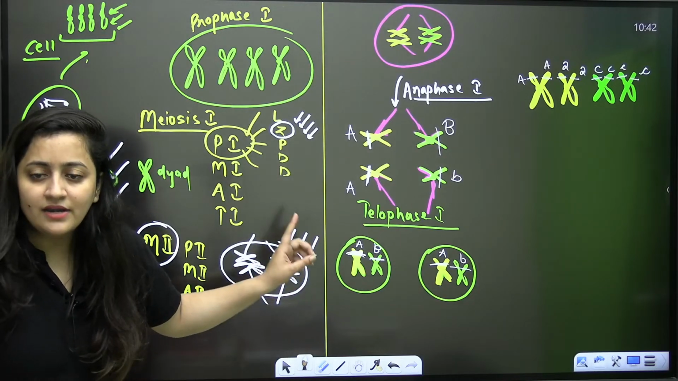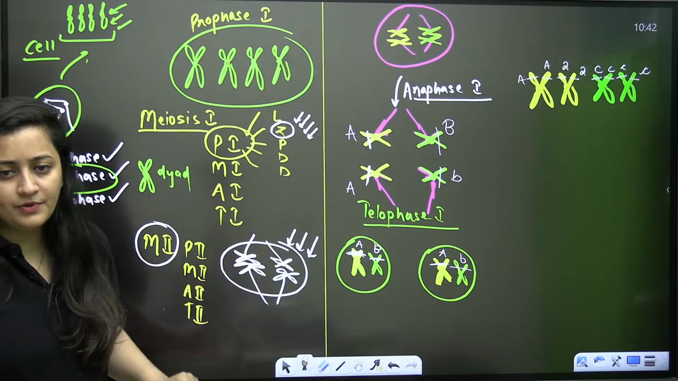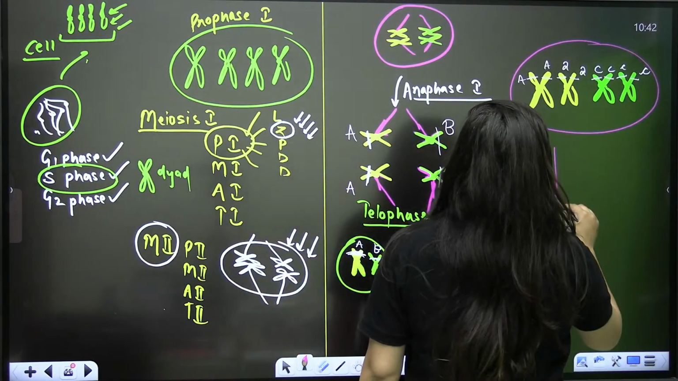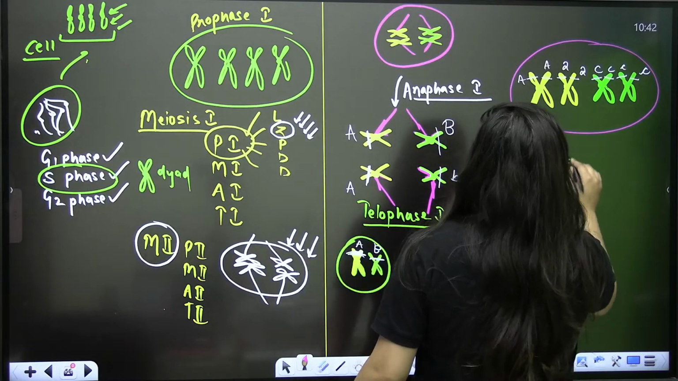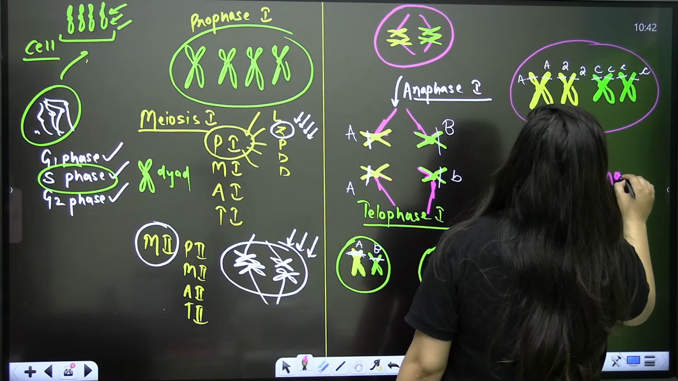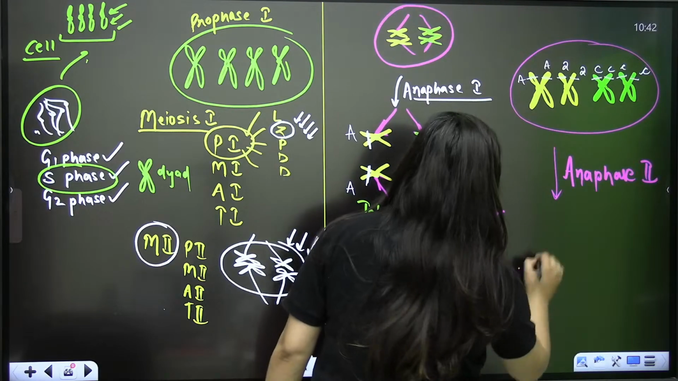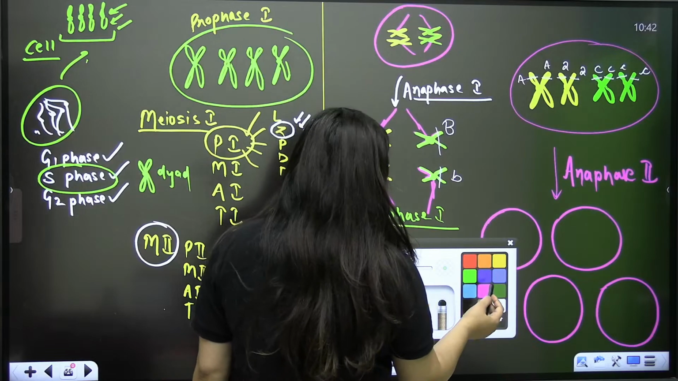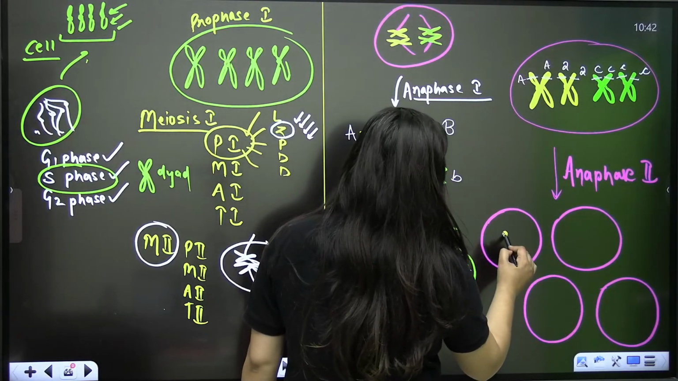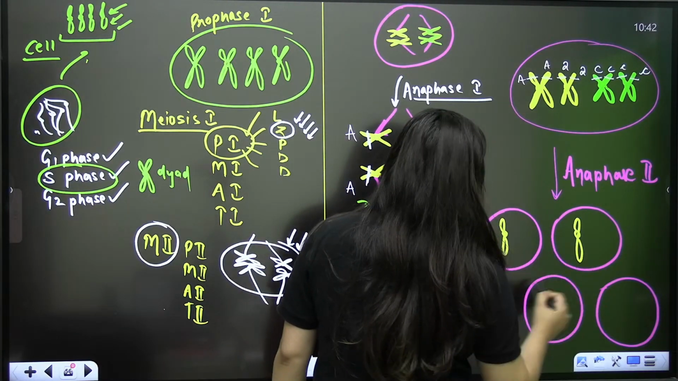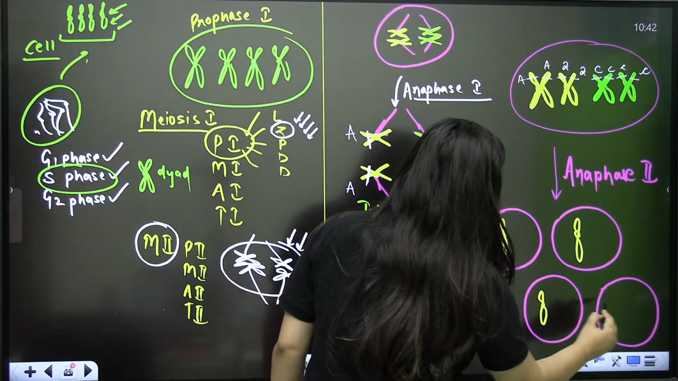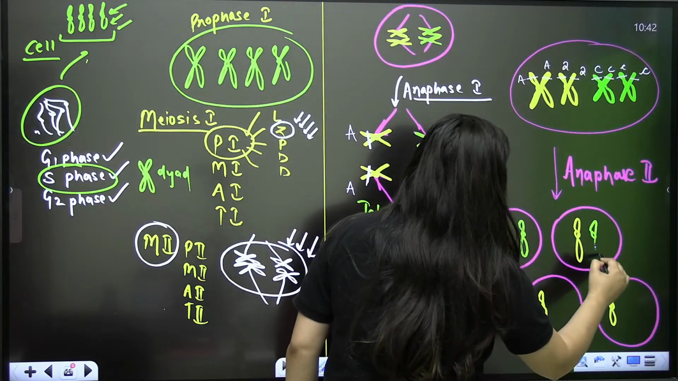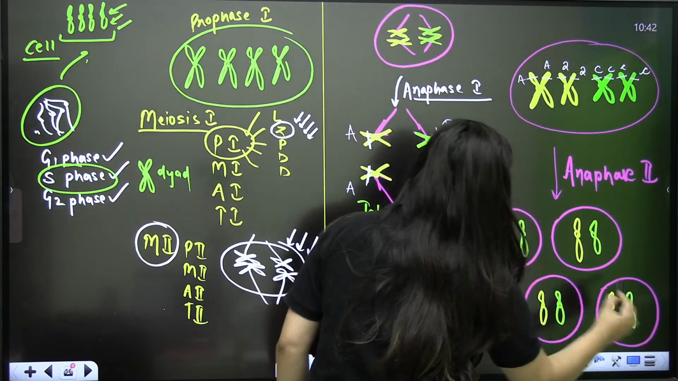They have just one allele for a particular character. Fine. So after anaphase 2, what will happen after anaphase 2 and telophase 2? You will get 4 daughter cells, you will get 4 haploid cells. So here ultimately we just need to divide the DNA content equally, that's all. Chromosome number will be the same, but this is what you are going to do.